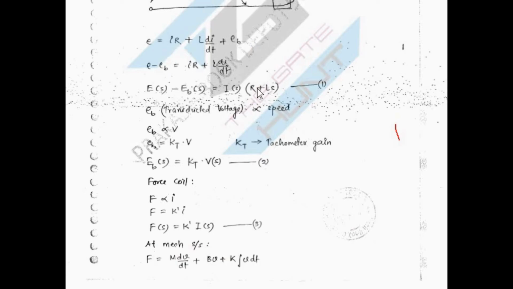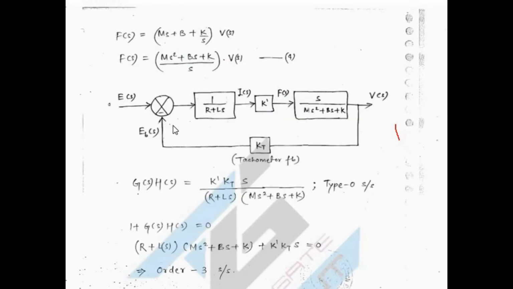So here I have converted my t domain to s domain. Whichever we have seen, that f is equal to m dv by dt plus bv plus k integration of v dt. That equation only I am going to convert into the s plane. As you know, with the help of Laplace transform, I have converted this equation. So what I am going to do is take s as common over here and just take the LCM.